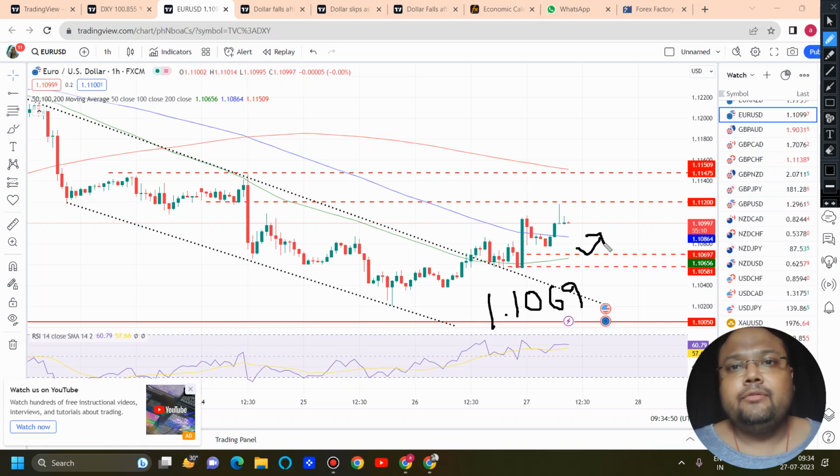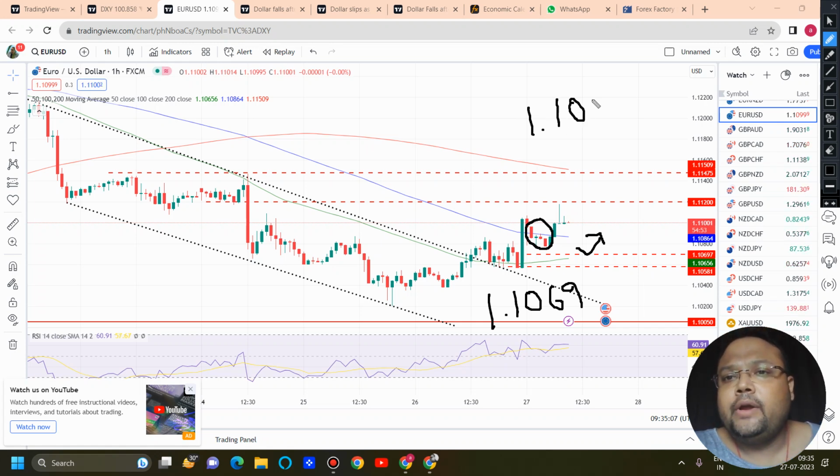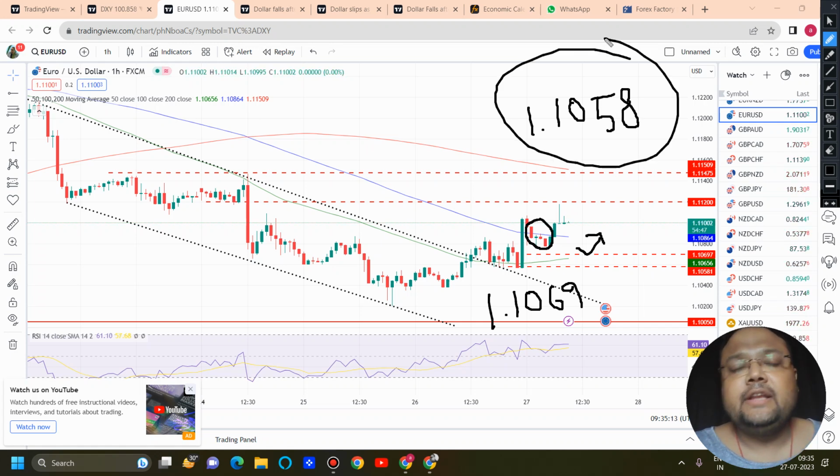But on the other hand, if the volatility of the market is high, if you see the market going down with these types of candles, then this may not work, because volatility decides. So if you see the market is volatile, then wait for the market to hit 1.1058. It can be 1.1055, it can be 1.10566 also. Around this area we have the second support. If the market takes support and bounces, we can look for a buy position. These are the two retracement levels before the US session where we can look for some support.